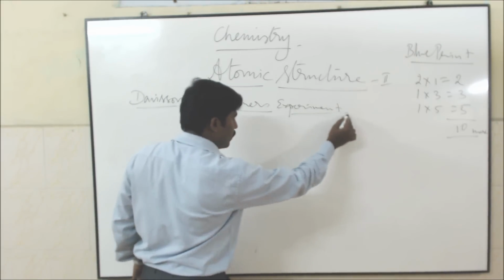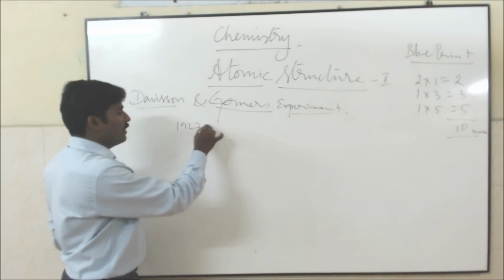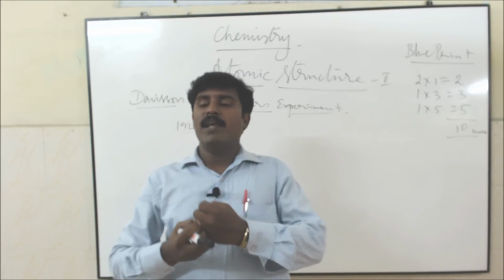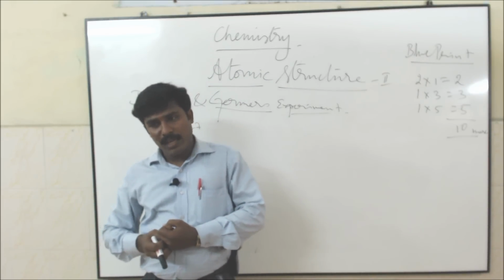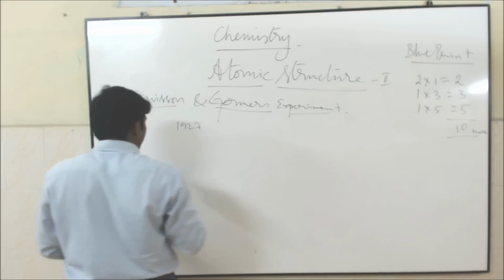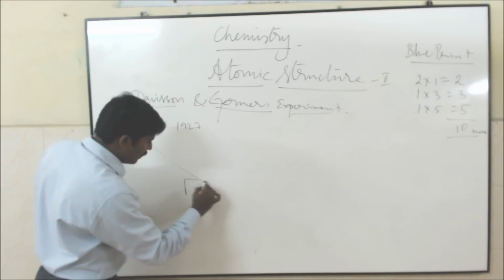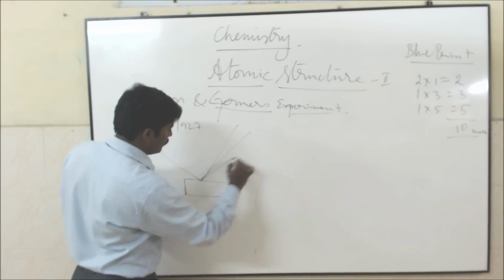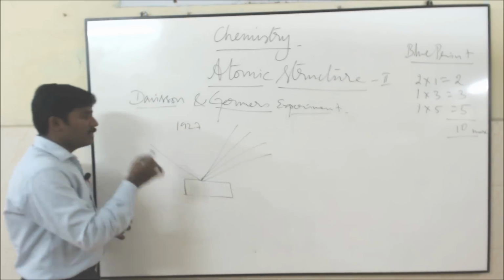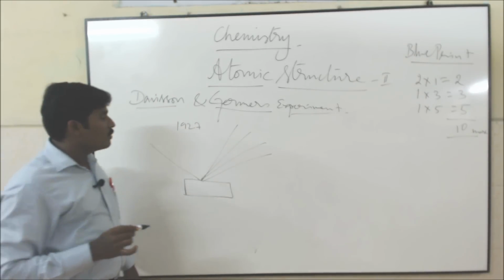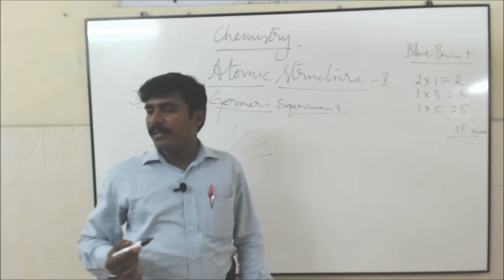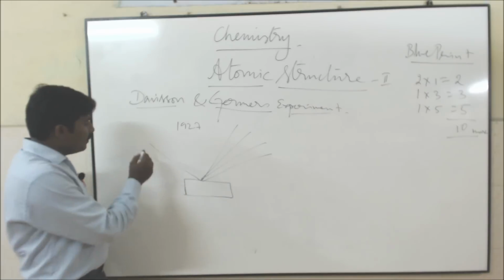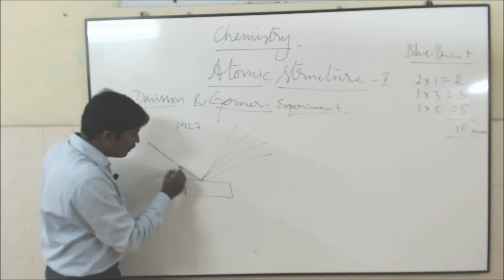In the year 1927, Davisson and Germer observed a beam of electrons from a heated tungsten filament. These electrons are accelerated using high positive potential. These accelerated electrons are allowed to fall on the nickel crystal.